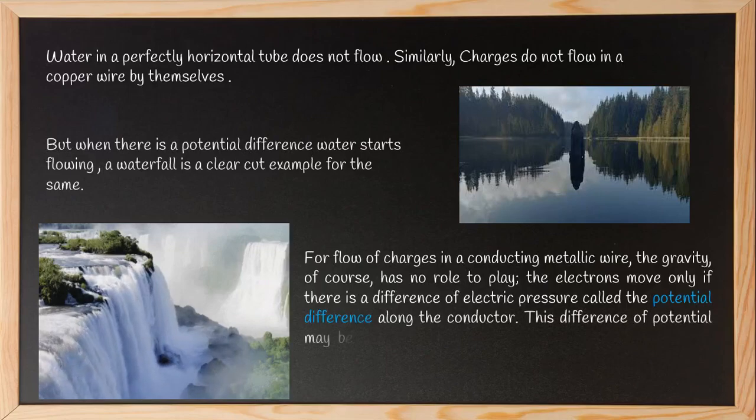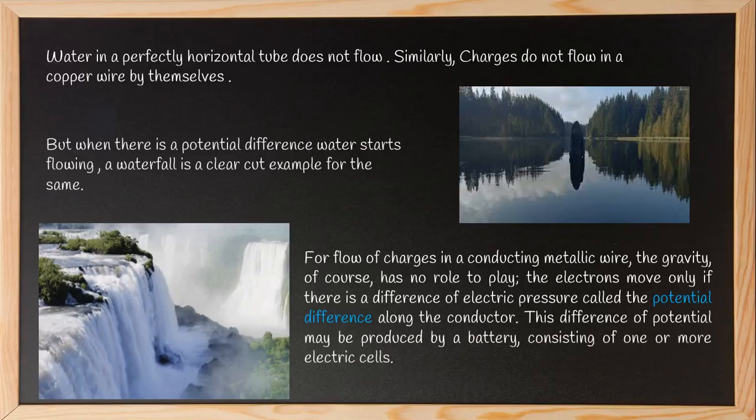So in charge flow in copper wires, gravity has no role to play. It is not because of the gravitational force. The electrons move only because there is a potential difference in the conductor. That is why these charges will move or flow.